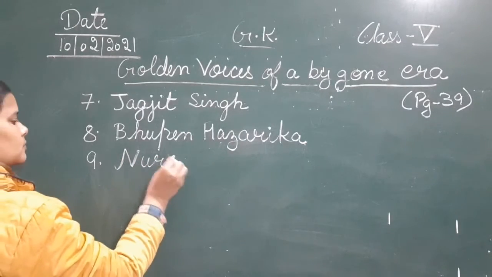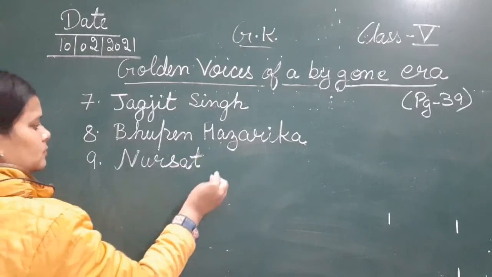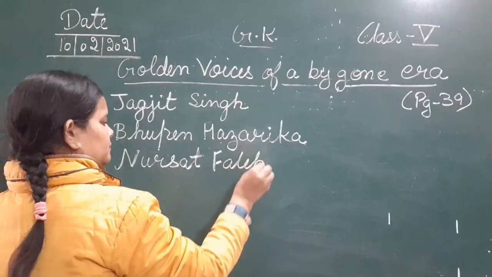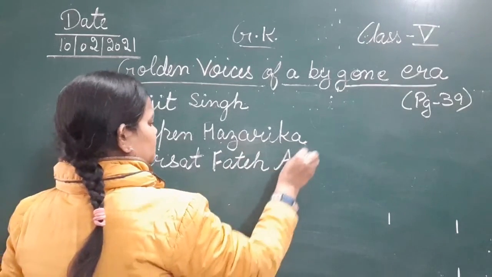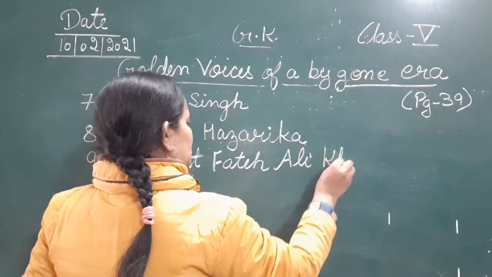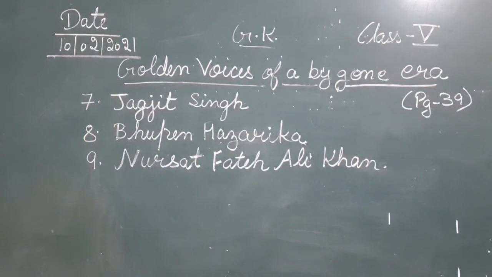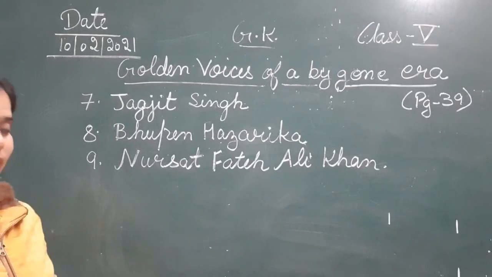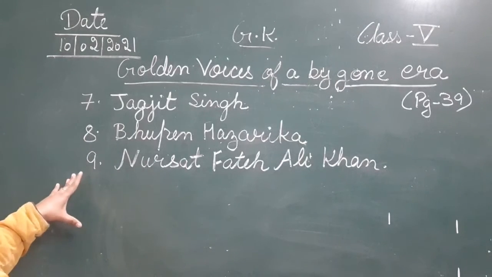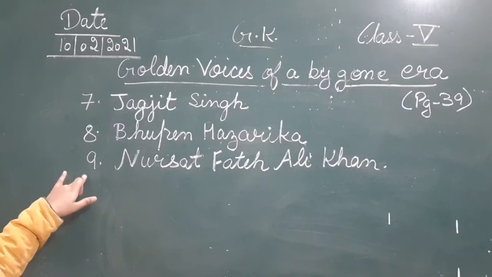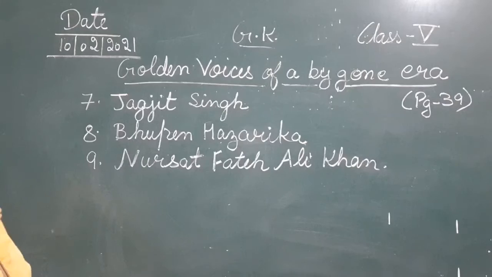Nusrat Fateh Ali Khan. He is also one of the very popular singers of the gone era. So these are the answers from 7 to 9. The seventh is Jagjit Singh, the eighth is Bhupen Hazarika, and the ninth is Nusrat Fateh Ali Khan.